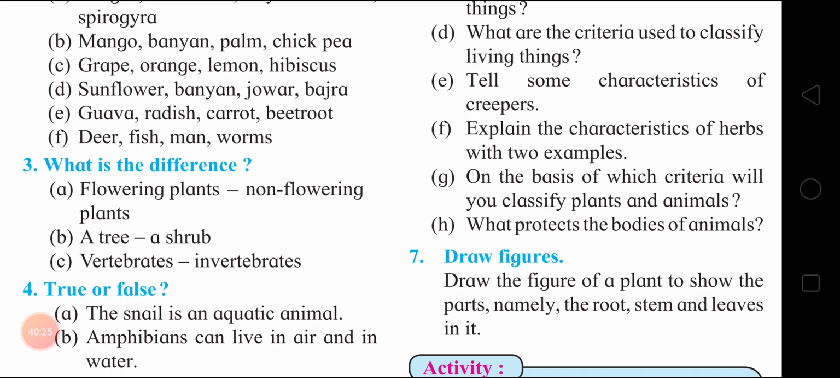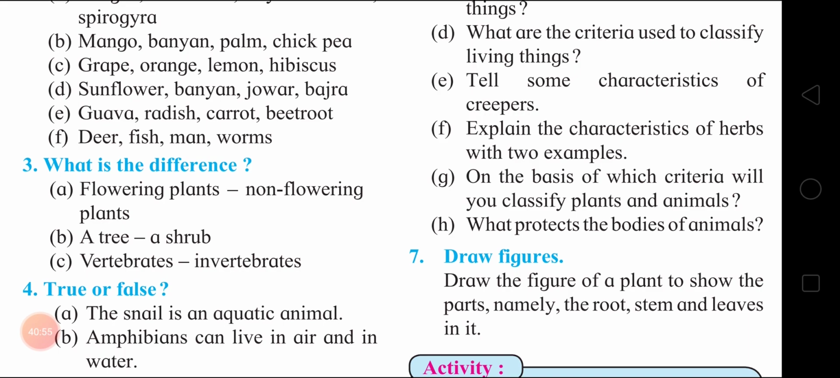Next, a tree and a shrub. A tree grows tall. A shrub does not grow tall. A tree is large in size. A shrub is small in size. Okay. Next, vertebrates, invertebrates. Vertebrates have vertebral column in their body. Invertebrates do not have vertebral column in their body.